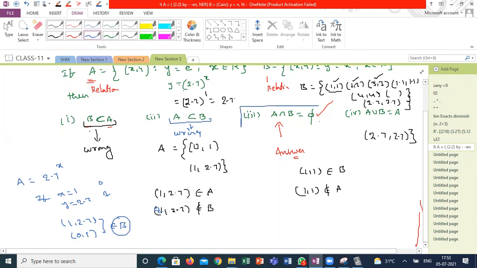I don't know whether 3 is the answer or not, but I'm going to the fourth. A union B is A. What does it mean when A union B is A? Sir, when B is null. If the first one is satisfied, then only the fourth will be correct. If B is a subset of A, then only I will get A union B is A. But B is not at all a subset of A. This itself is wrong, so how can we say the fourth statement is correct? So this is also a wrong statement.